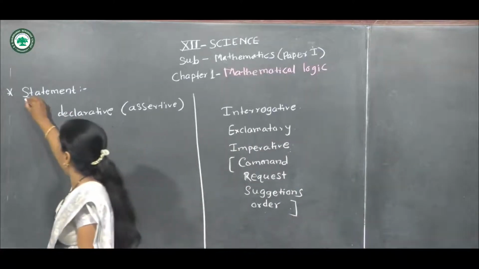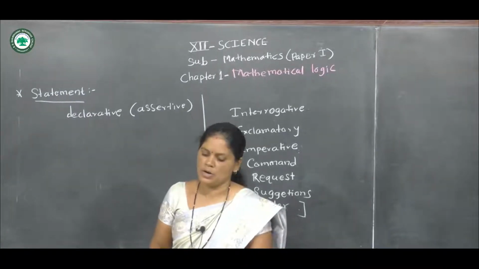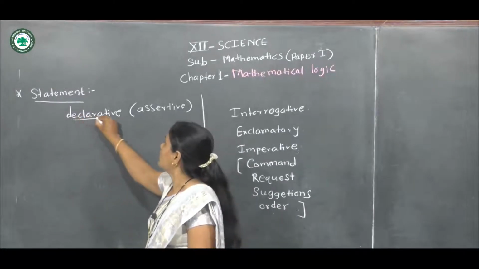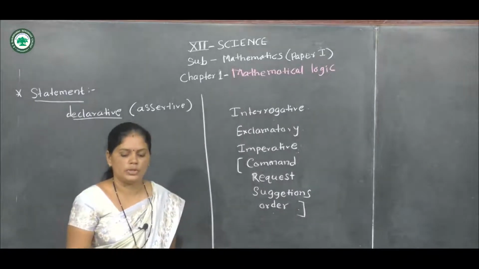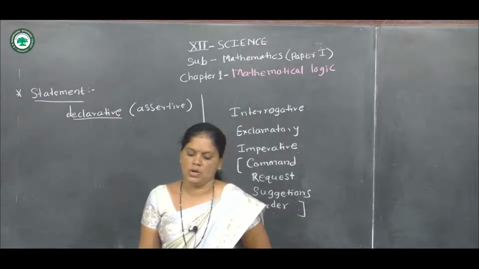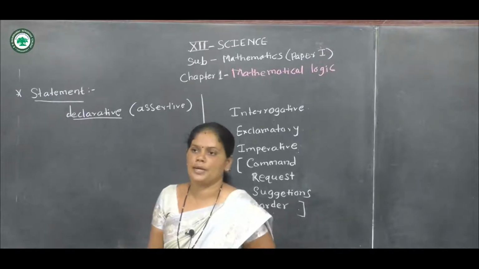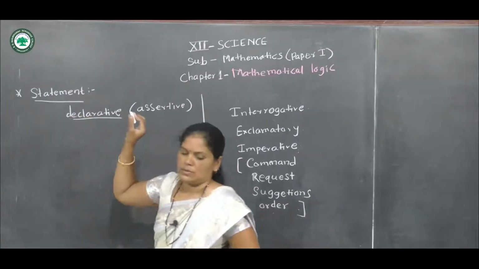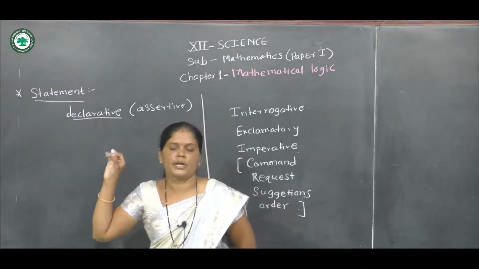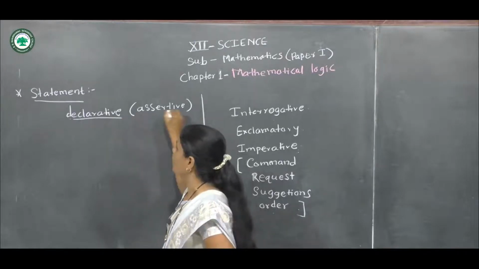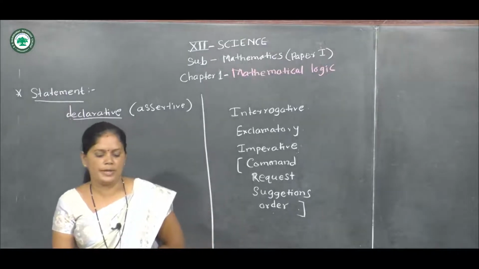Our first definition is statement. A statement is a declarative or assertive sentence which is either true or false, but not both simultaneously. Let us remember that a statement is a sentence which is declarative or assertive, which is either true or false but not both simultaneously.